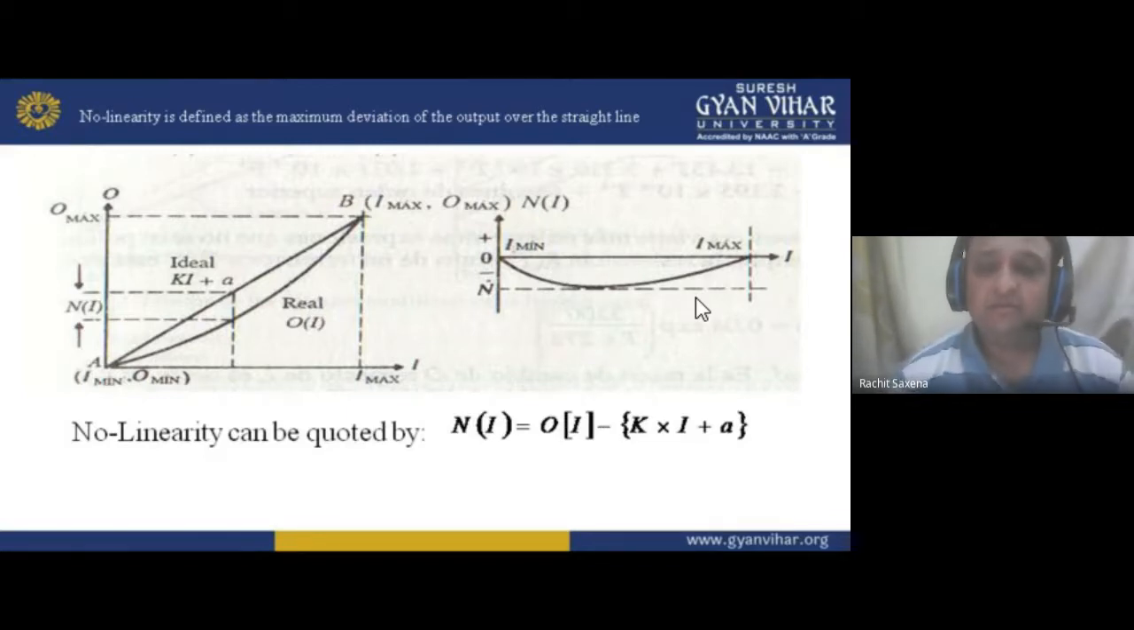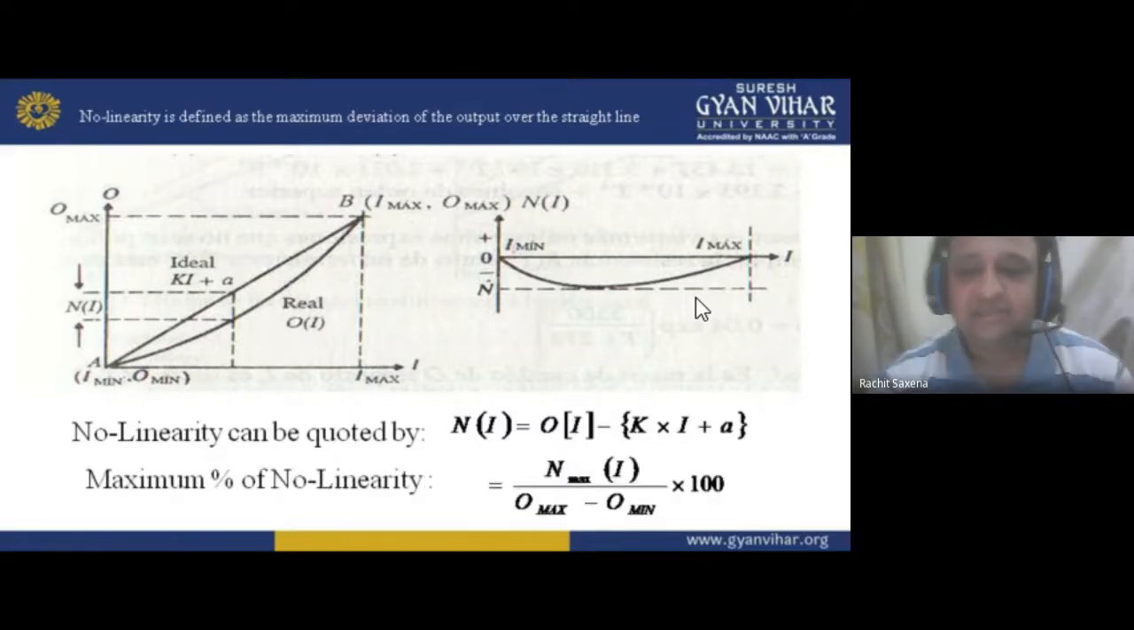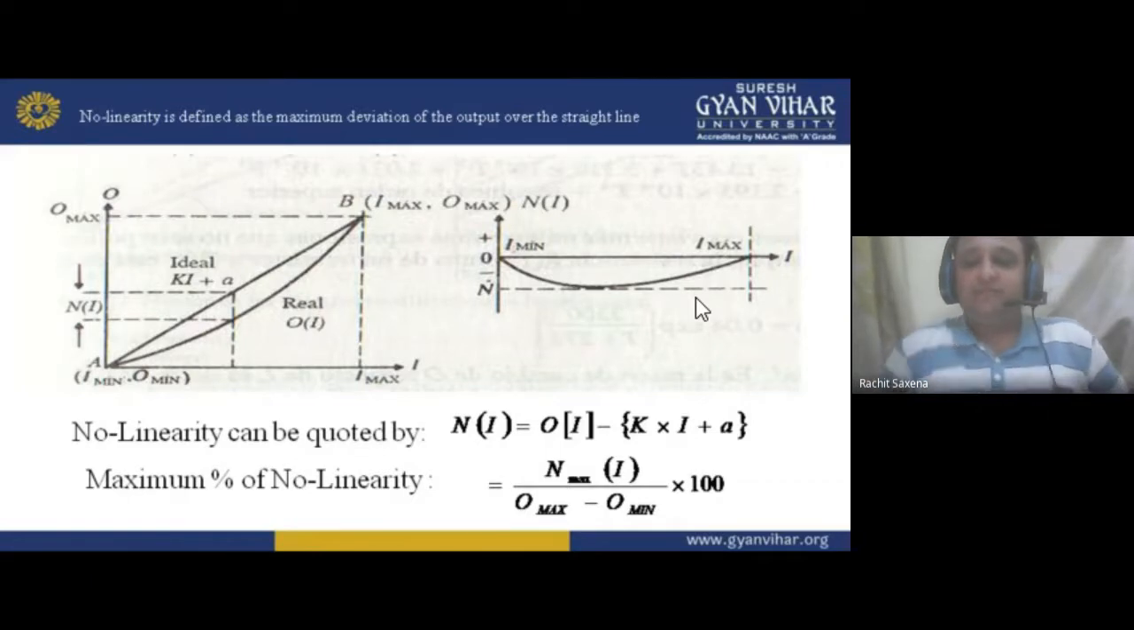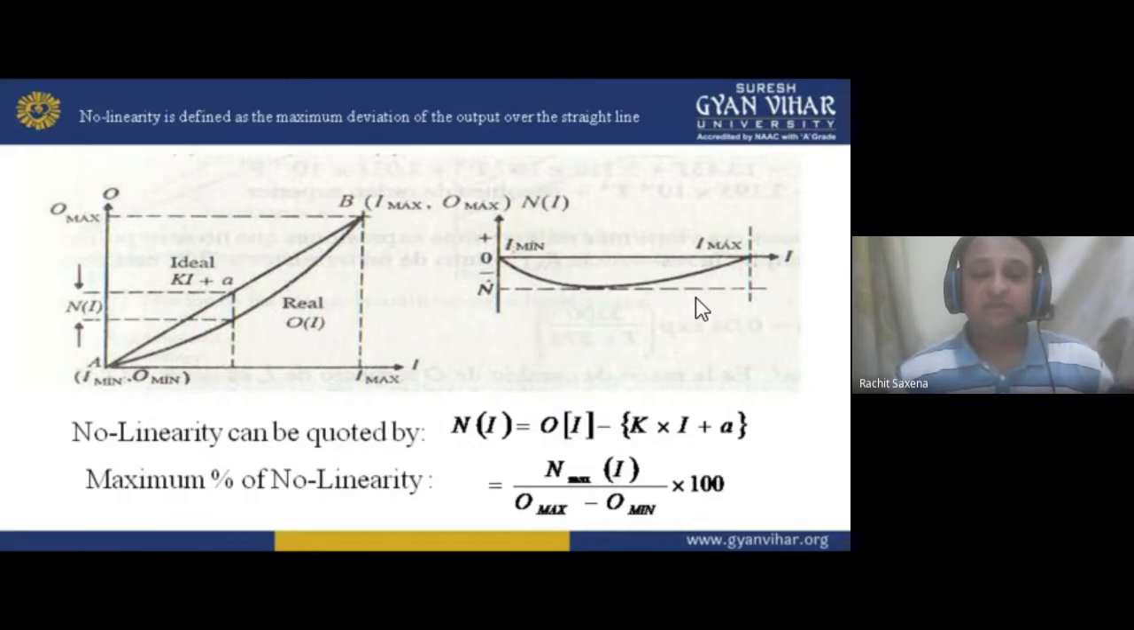N of I = O of I - (K times I + A). A is the constant through which it is non-linear. The maximum percent of non-linearity we can write like this: N maximum of I divided by (O maximum - O minimum), where O maximum means maximum output and O minimum means minimum output, times 100. If I want to calculate it in percentage, I have to work for it, so we have to look at this, that the percentage is like this.